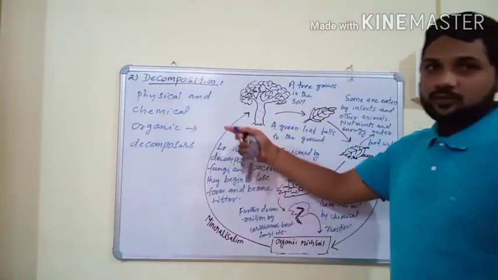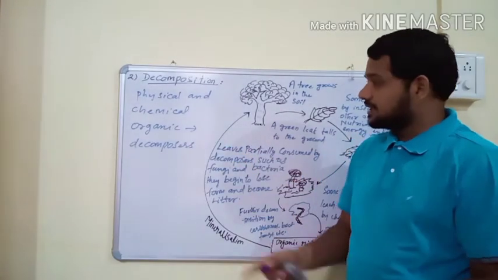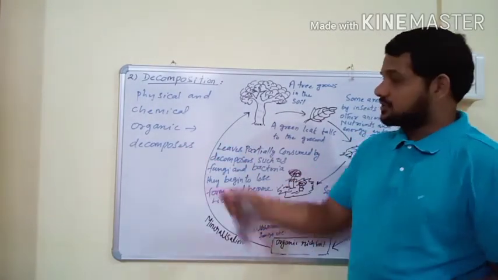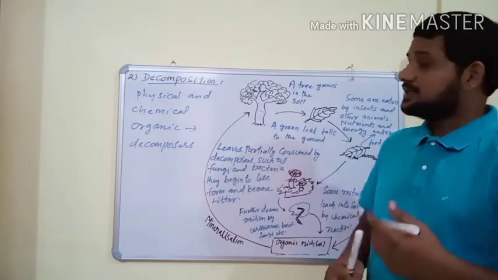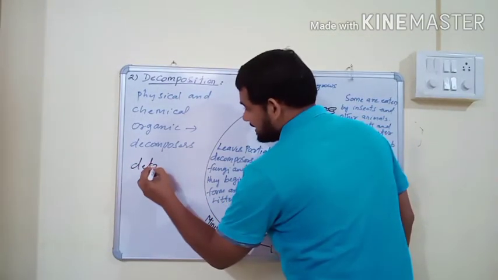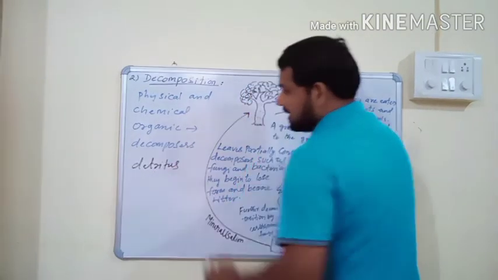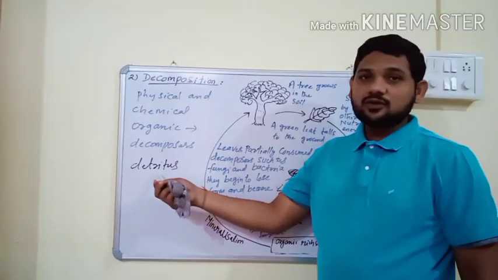And the remains of organic matter are also called detritus, the dead decaying organic matter.